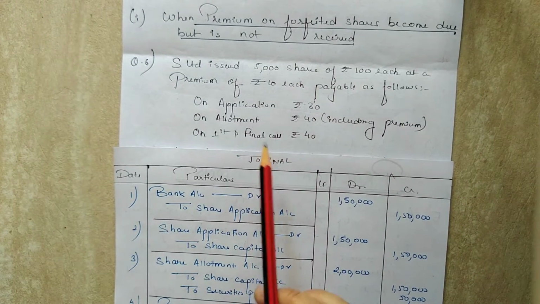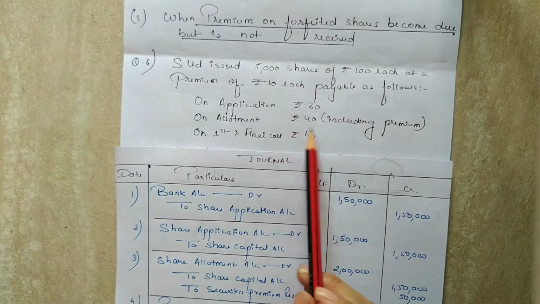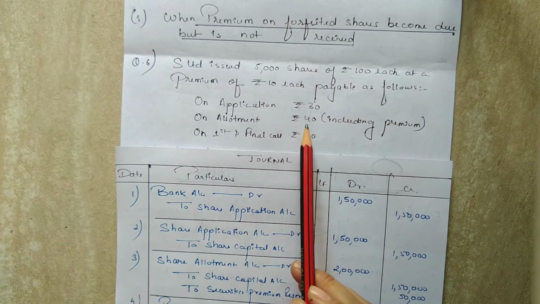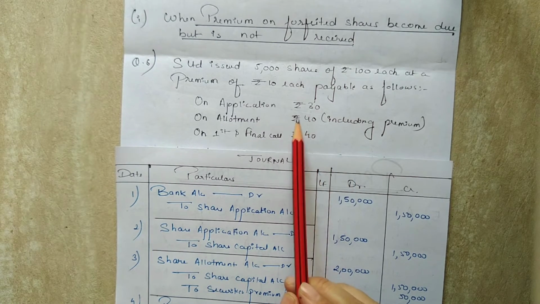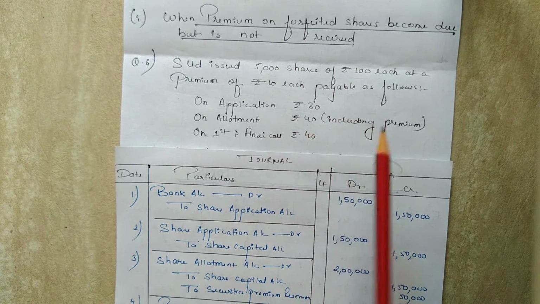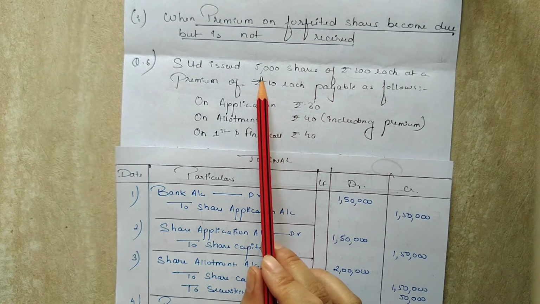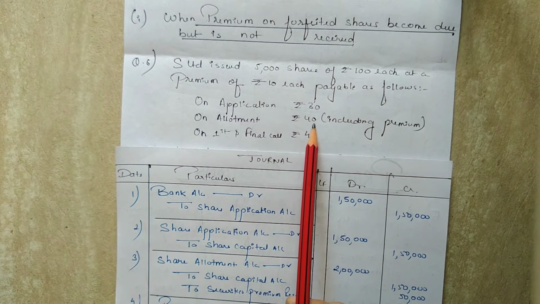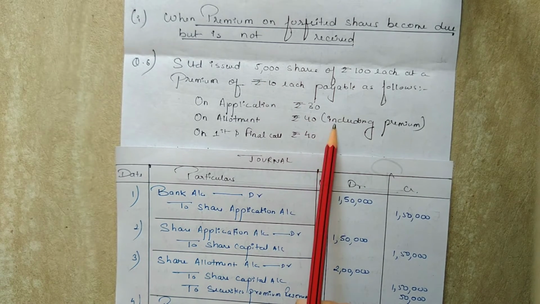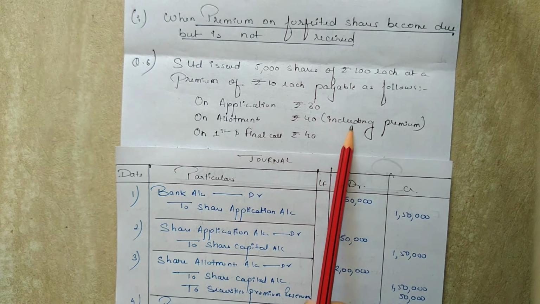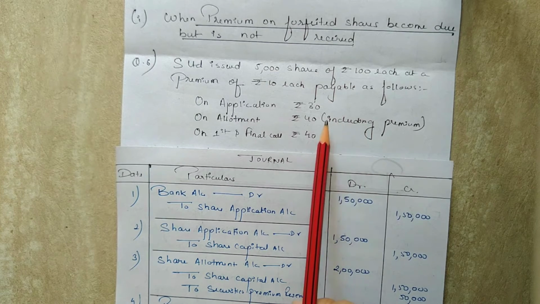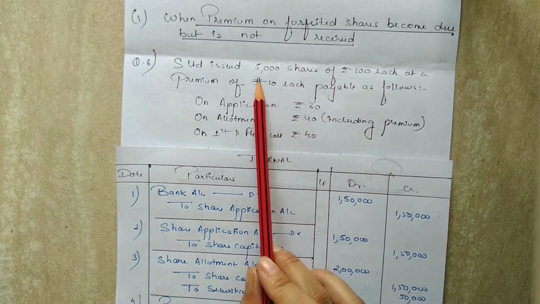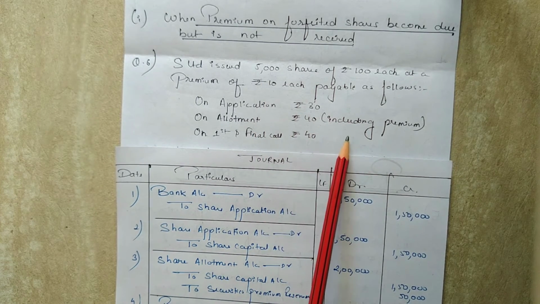Of the total allotment money of rupees 40, rupees 30 is the actual allotment money and 10 is the premium money. So the amount which will be transferred to the capital account will be rupees 30 into 5,000, that is 1,50,000, and the remaining rupees 10, which is the premium money, will be transferred to the premium account, and the amount will be 5,000 into 10 which is 50,000.